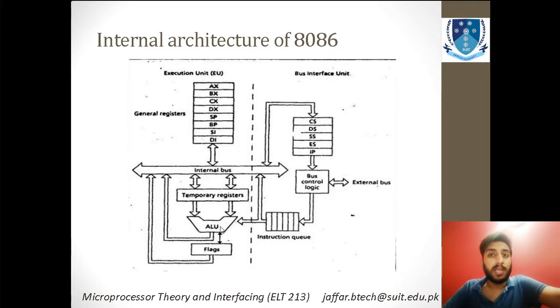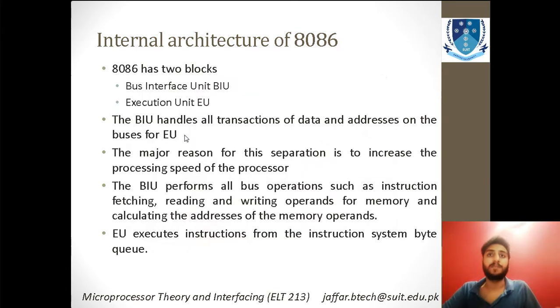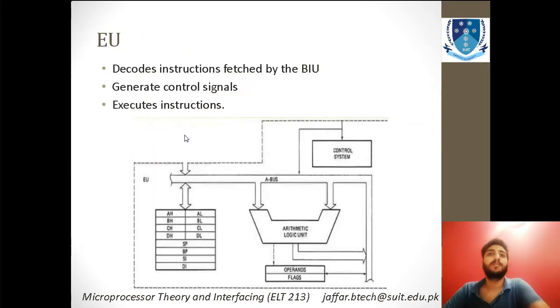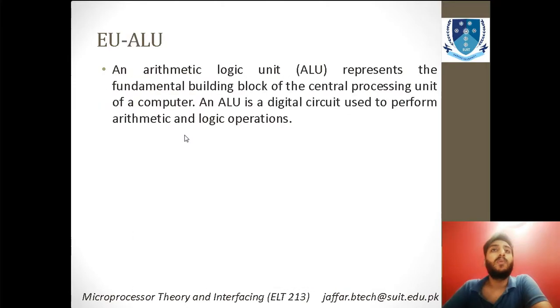We have seen that the instruction queue is over here. The data will be coming from this side, and the instruction will be coming from this side, and this body on the EU side will be executing the task. Now what is the ALU?